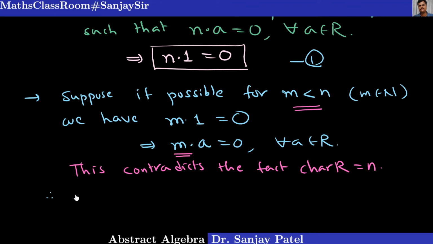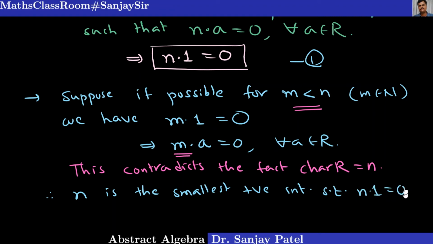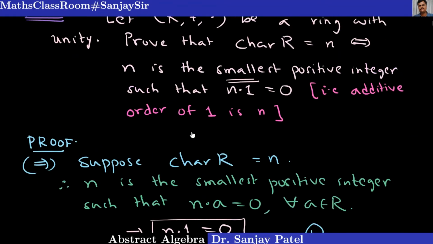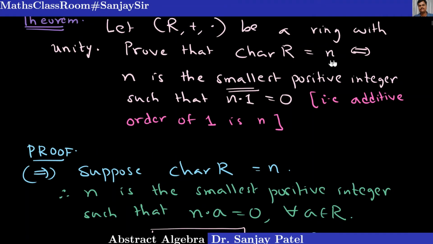So therefore n is the smallest positive integer such that n into 1 equal to 0. Okay, so one part is proved in this theorem. If characteristic of R is n, then we have shown that n is the smallest positive integer for which n into 1 equal to 0. Now let us prove the converse.